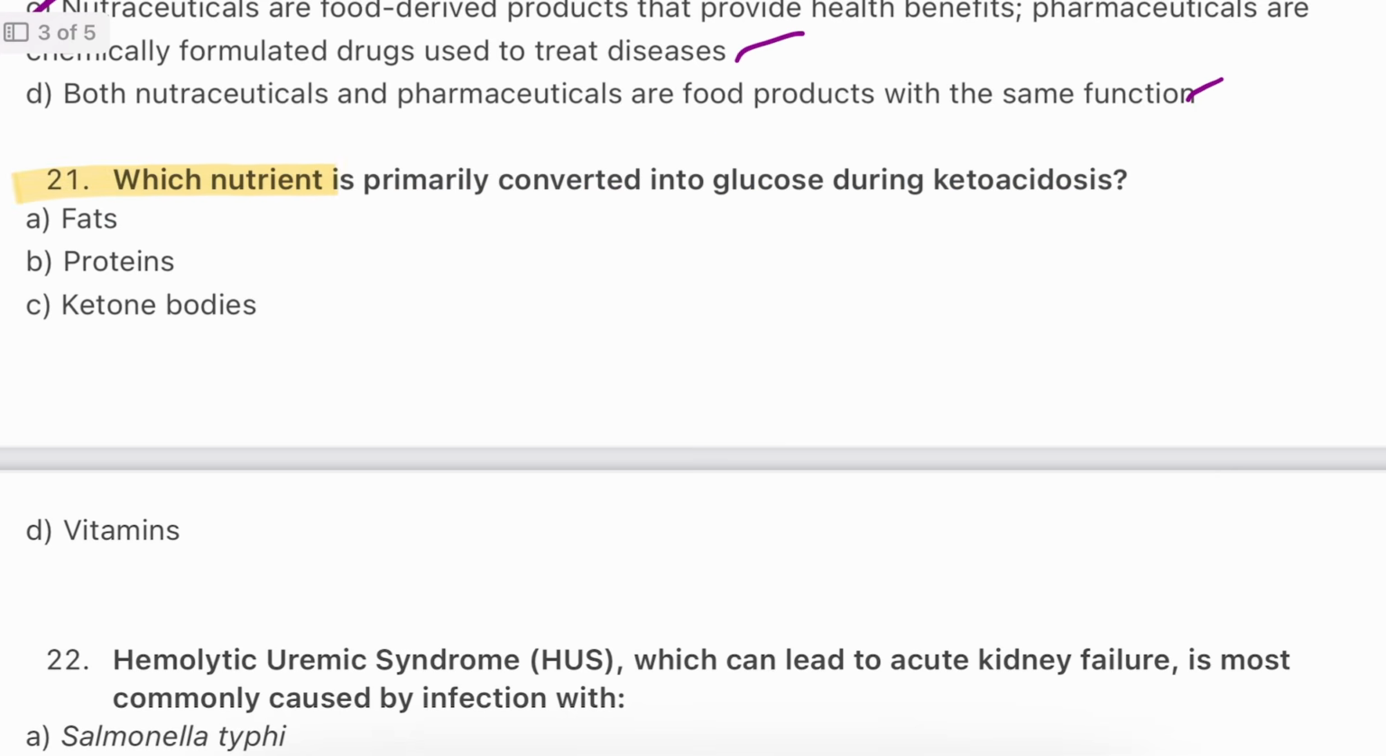Question number 21. Which nutrient is primarily converted into glucose during ketoacidosis? Fats, proteins, ketone bodies, vitamins. The answer will be B. Proteins. In absence of carbohydrates, the body breaks down protein to make glucose via gluconeogenesis, especially in diabetic ketoacidosis.